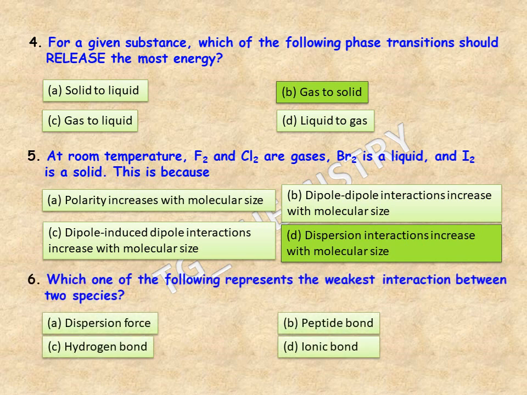Sixth question is, which one of the following represents the weakest interaction between two species? The interactions are dispersion force, peptide bond, hydrogen bond, and ionic bond. Now the correct answer should be option A, dispersion force.